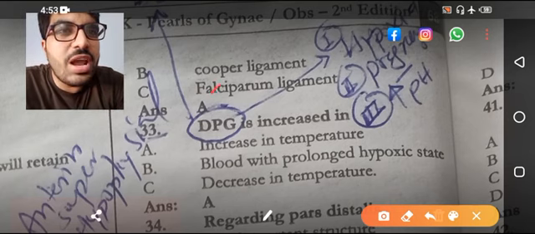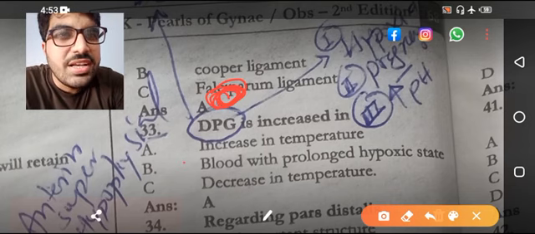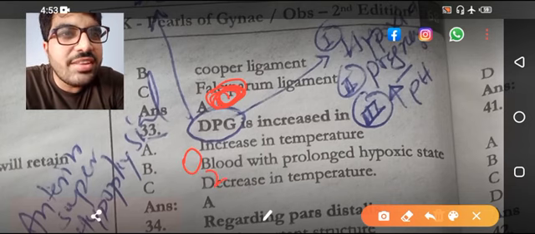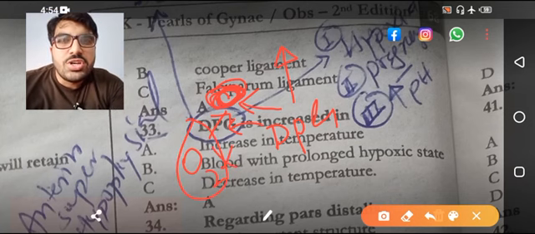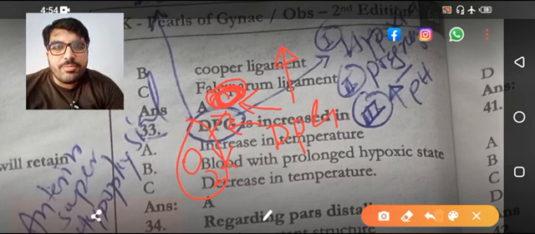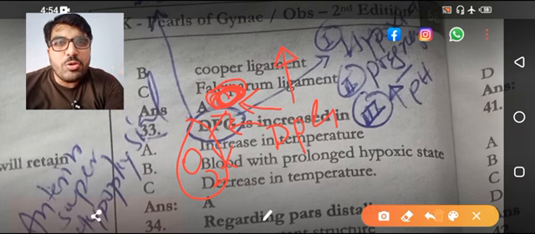Let's suppose this is your hemoglobin molecule. I am giving you a small concept. This is oxygen and this is 2,3 DPG. There is competition between the two. If your DPG goes up, it does not allow the oxygen to bind with the hemoglobin molecule, so affinity decreases. So the affinity of hemoglobin for oxygen goes down.